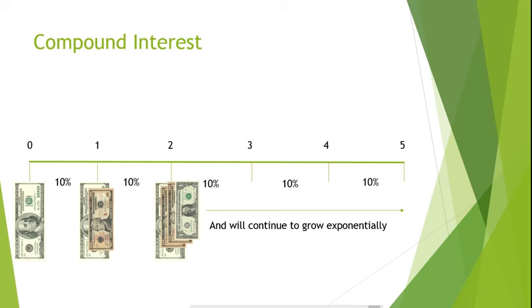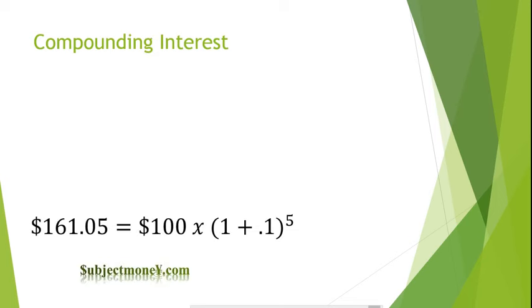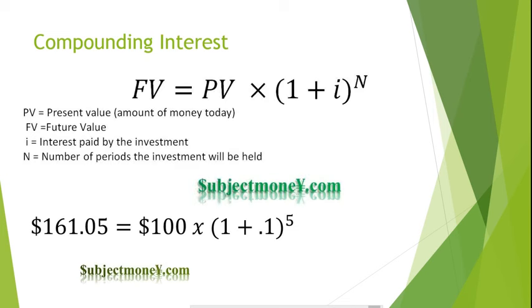The best way to calculate what an investment earning compound interest will be worth at some point in the future is to use the future value formula. The future value formula is future value equals present value times 1 plus the interest rate to the nth power. So for our investment, we would calculate the future value of $100 earning 10% interest over a 5-year period.